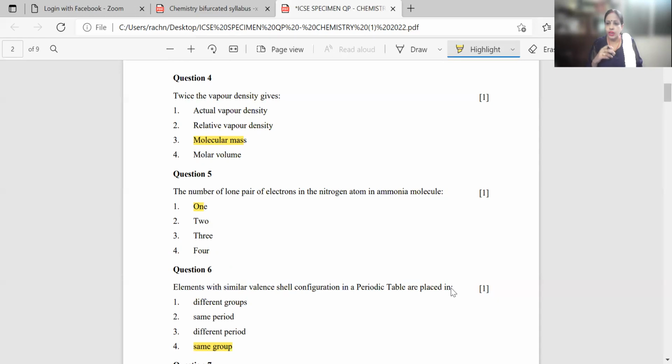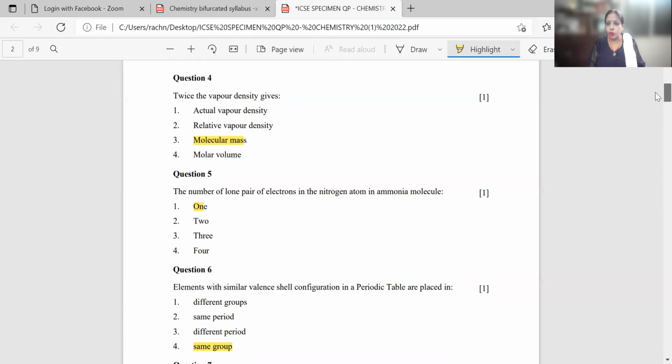Now nitrogen has atomic number 7. Nitrogen having atomic number 7, the configuration will be 2, 5. So it requires 3 electrons to complete its stable configuration. So out of 5, 3 electrons are involved in the mutual sharing of electrons. 2 are left. So nitrogen will always have 1 lone pair of electrons. The 4 options which they have given are 1, 2, 3, and 4. Out of this, option number 1 is the correct answer.